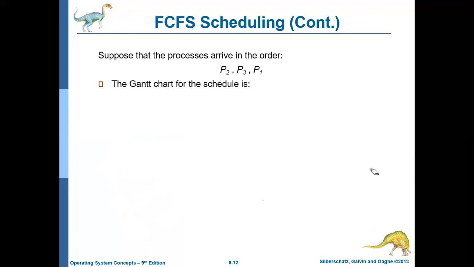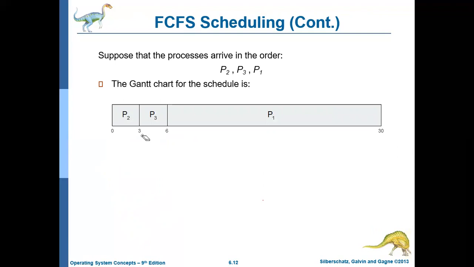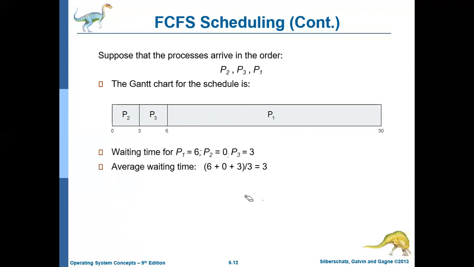So the Gantt chart of this particular order of the processes will look something like this. First P2 gets the CPU and executes for 3 milliseconds. Then P3 gets the CPU and executes until the 6th millisecond. Then P1 executes for 24 milliseconds. So the waiting time for P1 is 6 milliseconds, P2 is 0 milliseconds, P3 is 3 milliseconds, and the average waiting time is 3. So this is about first come first serve scheduling.